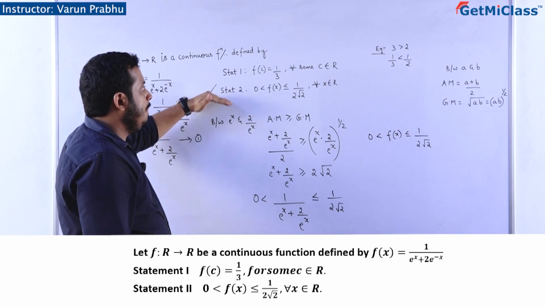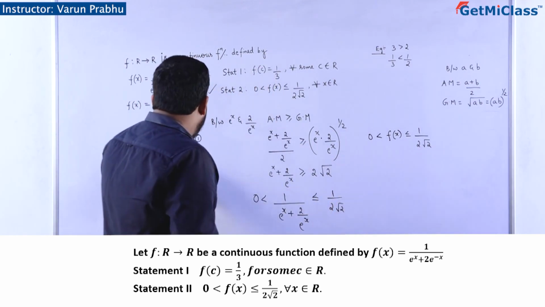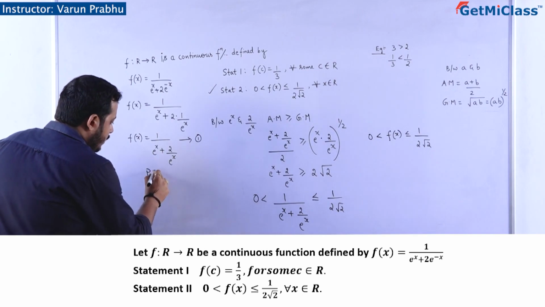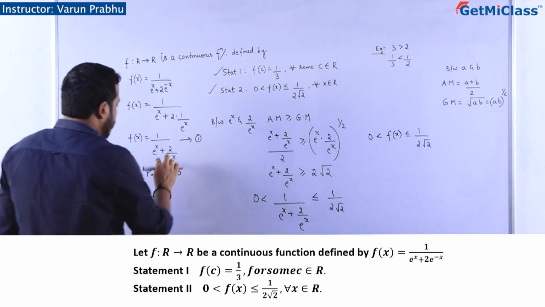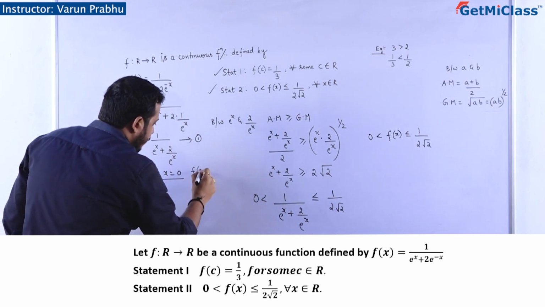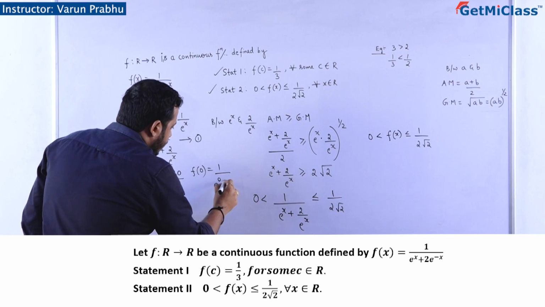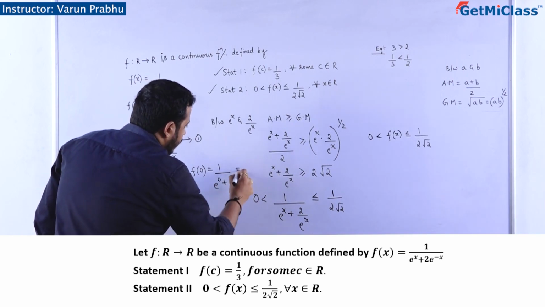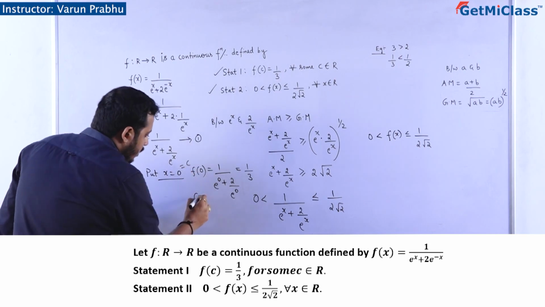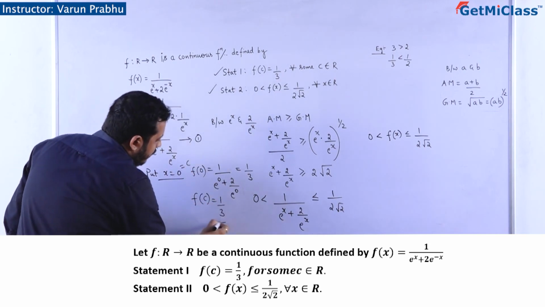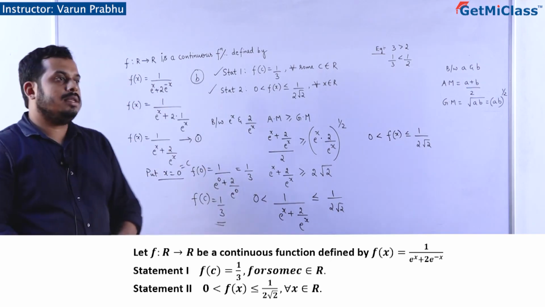Statement 2 is correct. Now your job: for f of x, put x is equal to 0, for some real number. So what is the value of f of 0? It is equal to 1 divided by e to the power 0 plus 2 divided by e to the power 0, that is equal to 1 by 3. That some 0 is nothing but c, I'll call. So f of c is also equal to 1 by 3. That is also correct. So what is the answer that we'll mark here? We'll mark the answer as option number B.